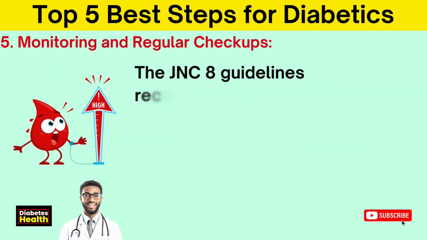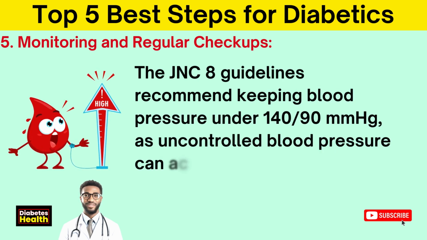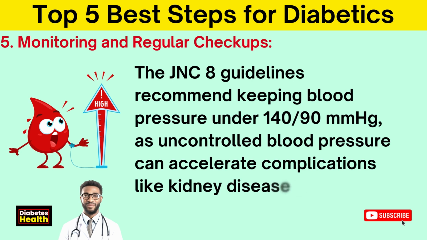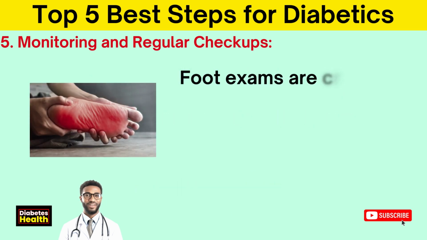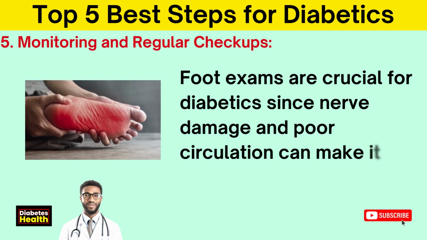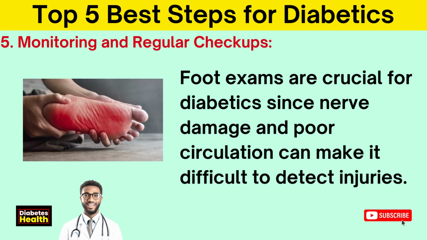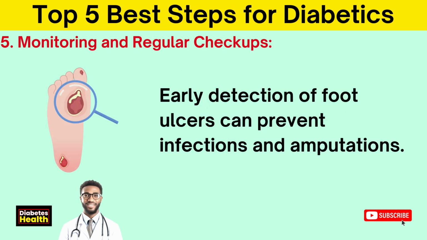The JNC8 guidelines recommend keeping blood pressure under 140 over 90 millimeters of mercury, as uncontrolled blood pressure can accelerate complications like kidney disease and retinopathy. Foot exams are crucial for diabetics since nerve damage and poor circulation can make it difficult to detect injuries. Early detection of foot ulcers can prevent infections and amputations.